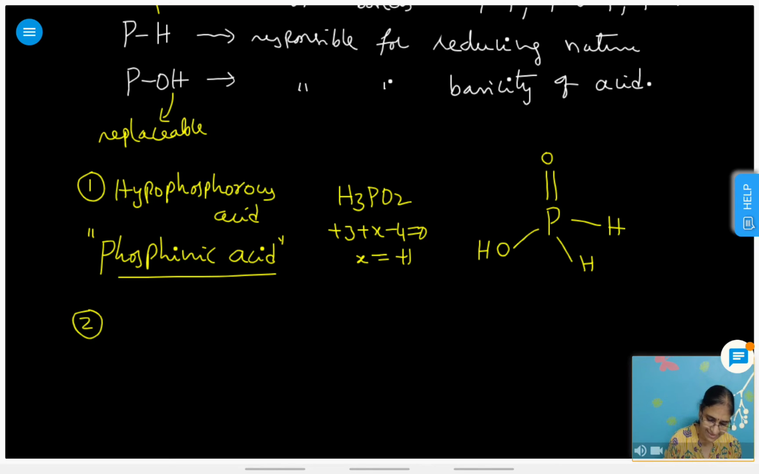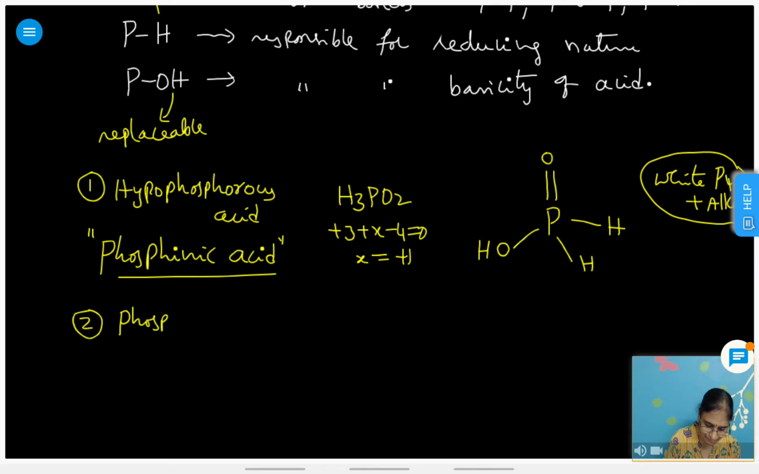Yes. Second one is, method of preparation is also there. So that is white phosphorus plus alkali. White phosphorus plus alkali gives hypophosphorus acid. No need to practice the reactions and all. Just what are the reactants, that is enough. Now, next I'll give you, right?